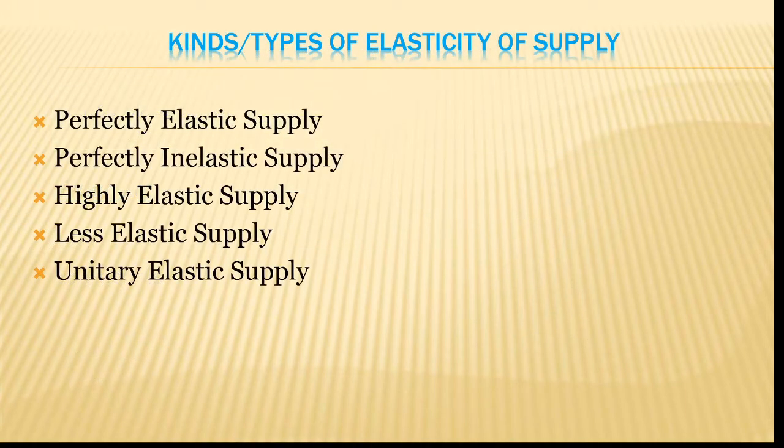And what are all the types actually? So perfectly elastic supply, perfectly inelastic, highly elastic supply, then less elastic supply, and unitary elastic supply. The first two things you should know compulsorily, where you will be talking about perfectly elastic and perfectly inelastic. And apart from that, if you want to study, you can talk about unitary elastic supply.